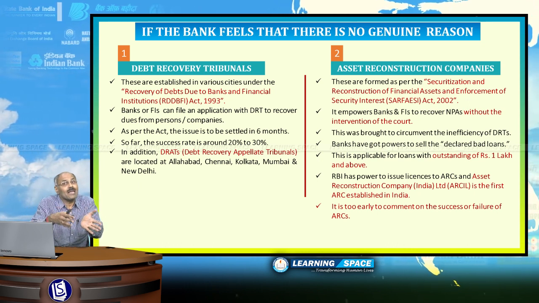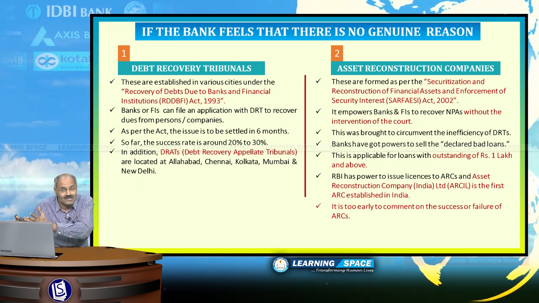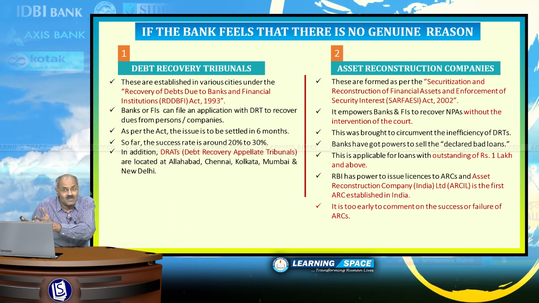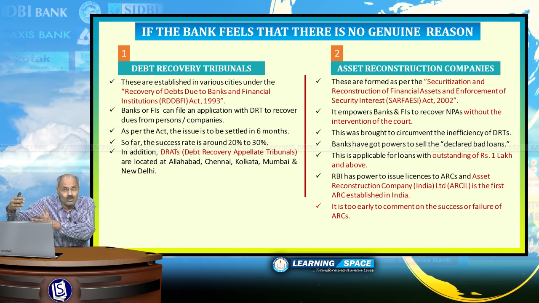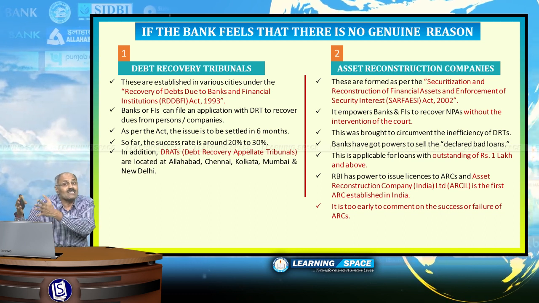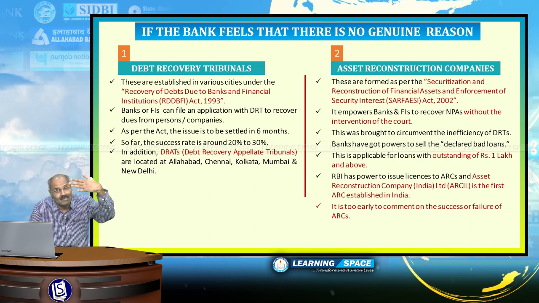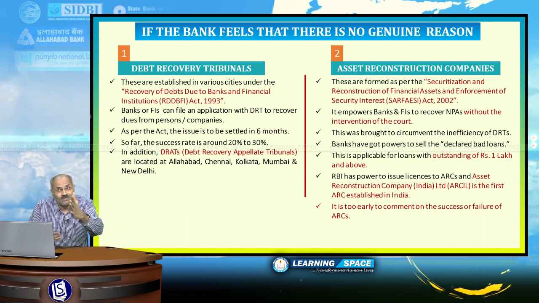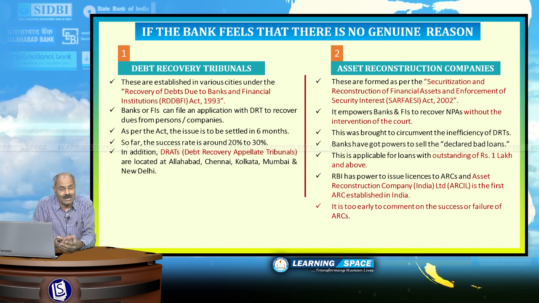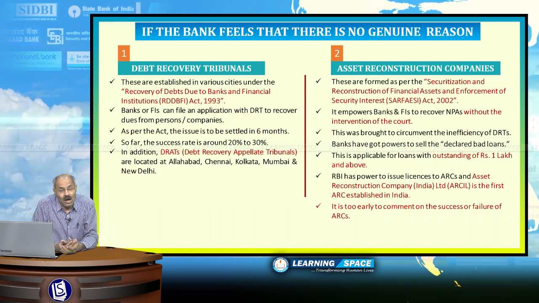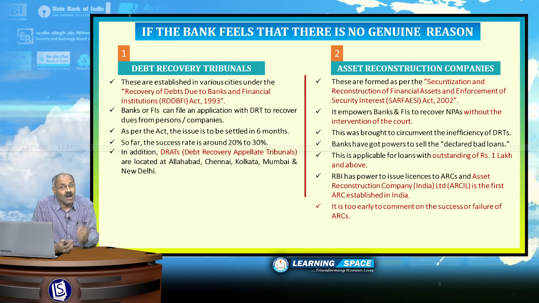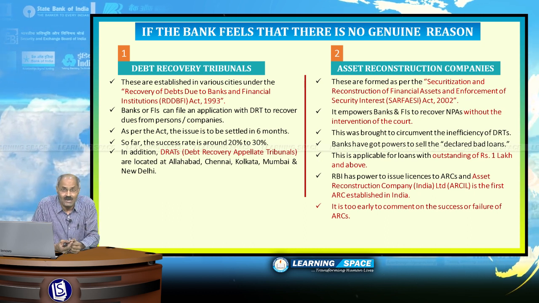Now the bad loan can be sold to asset reconstruction companies by the banks, and asset reconstruction companies subsequently will look at that loan, and banks are freed of those loans once they sell to asset reconstruction companies. And this SARFAESI Act is applicable to banks and financial institutions when the outstanding loan amount is 1 lakh and above, and RBI can issue licenses to asset reconstruction companies, and ARCIL is the first asset reconstruction company established in this country.